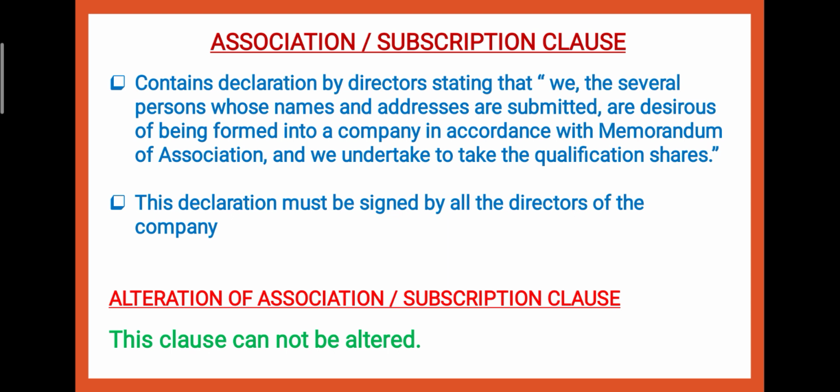Whatever shares they need to become first directors, they are ready to purchase those shares. All the directors will sign the declaration.